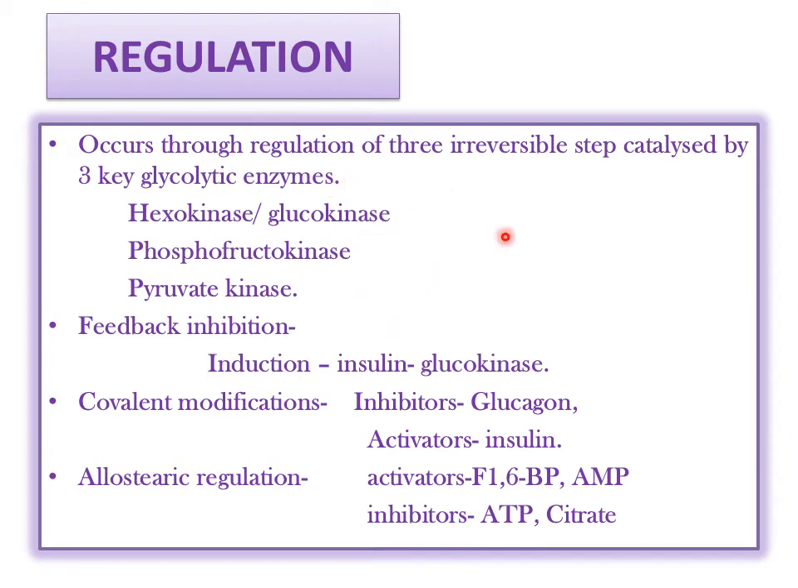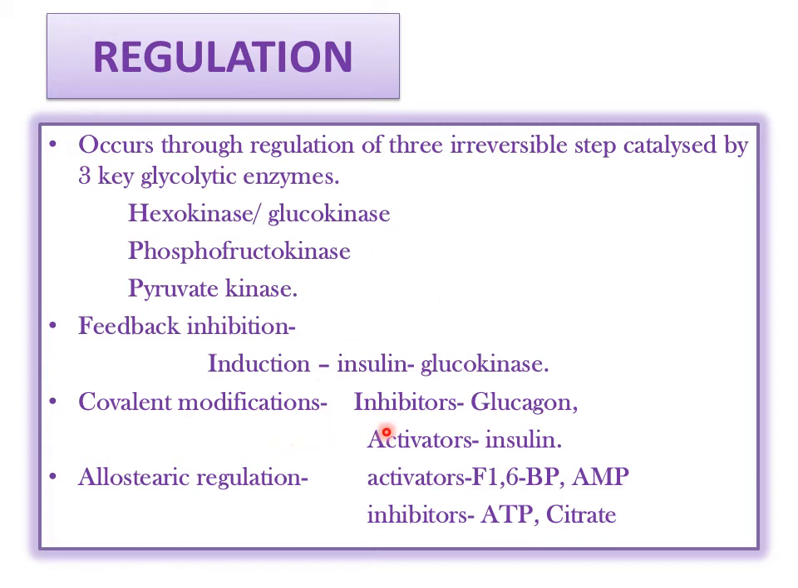Now regulation. This pathway is going on in all the cells, but how is it regulated? It is regulated by 3 glycolytic enzymes. What are they? Hexokinase, the first step, phosphofructokinase, the third step, and pyruvate kinase, the last step. So all 3 kinase enzymes are regulating this pathway. Feedback inhibition: induction with insulin, it's glucokinase, or when pyruvate is produced in large amounts, then also it will inhibit.